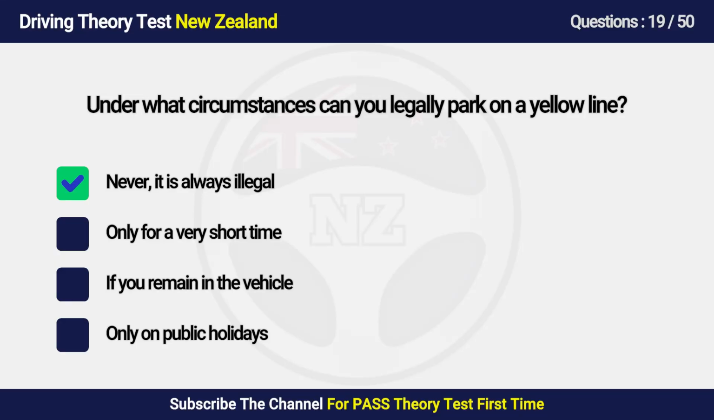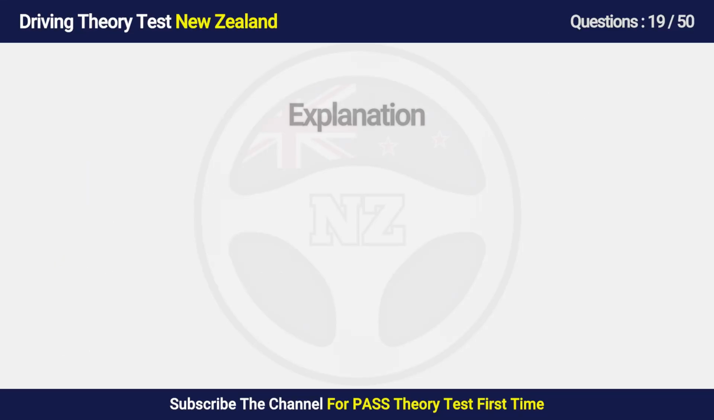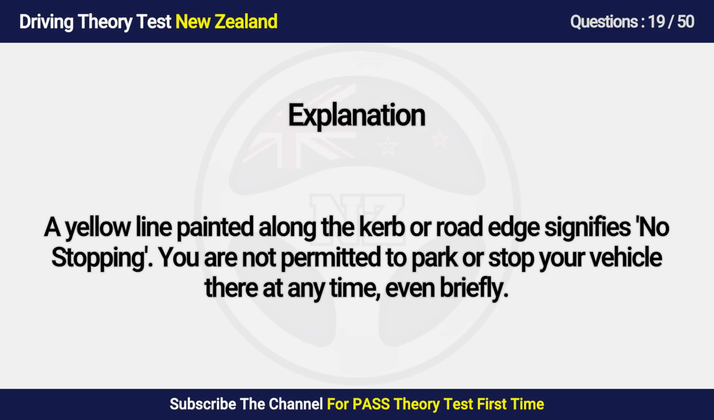Answer is A. Never, it is always illegal. A yellow line painted along the curb or road edge means no stopping. You are not permitted to park or stop your vehicle there at any time, even briefly.